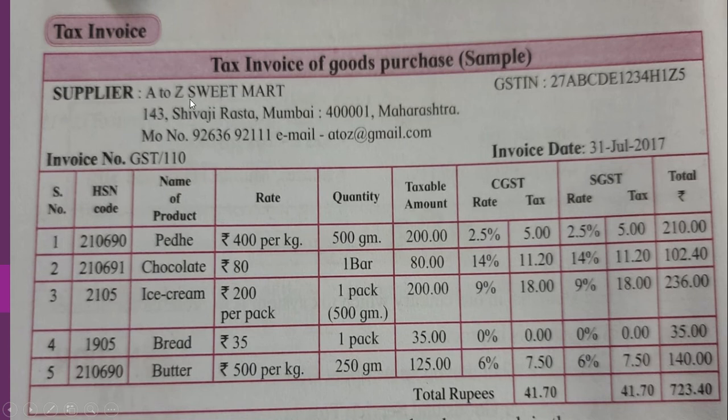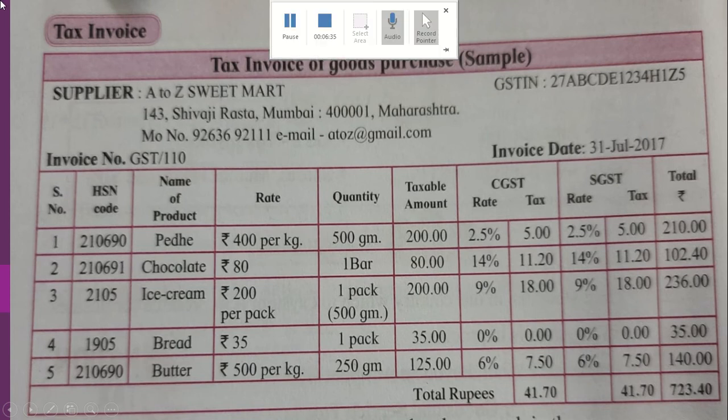Now a bill generally has a name of the shop. Now here see, it has got A to Z Sweet Mart. Okay, then its address is given, 143 Shivaji Rasta, Mumbai 4001, Maharashtra. Then the mobile number of the shopkeeper is given on it, and also the email address. Then there is a bill number, because they have to fill the details in the computer also, right? So for that they have a bill number. Then there is a date, and also there is GST in number.